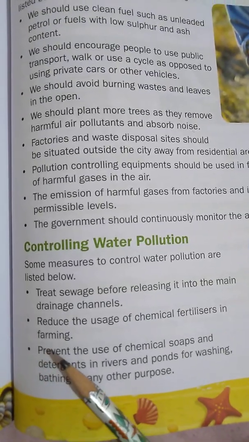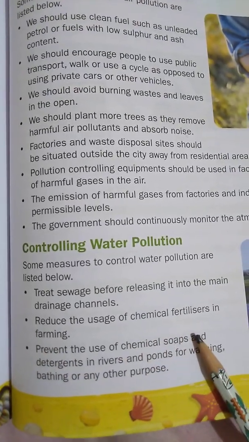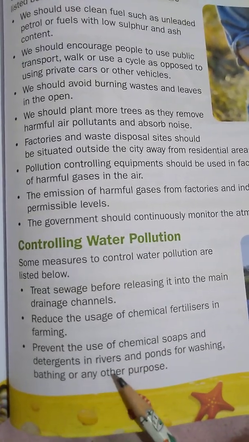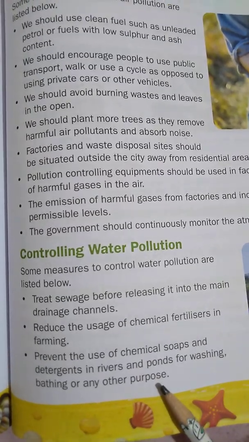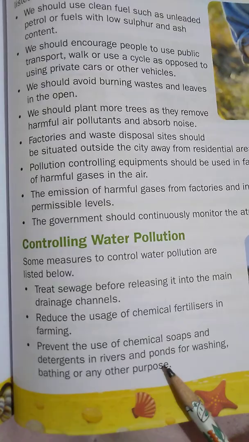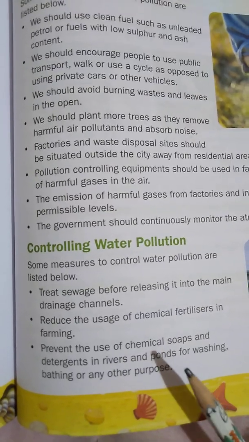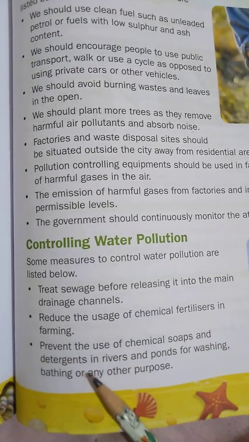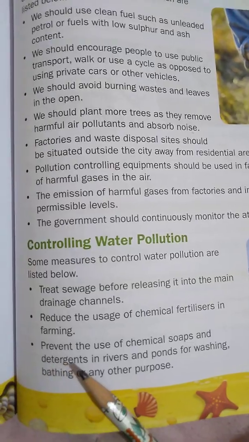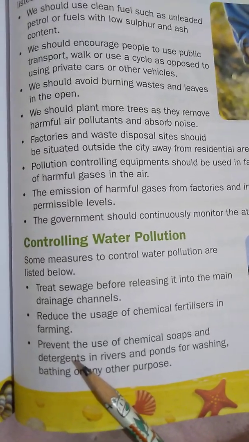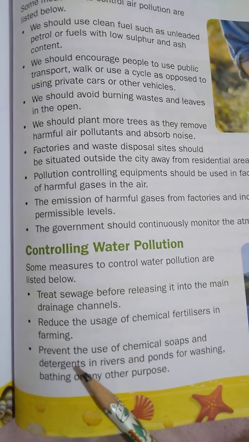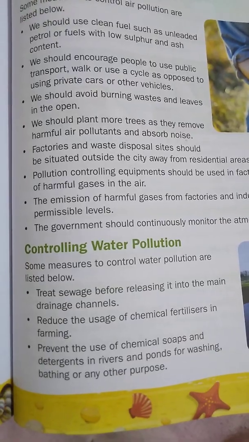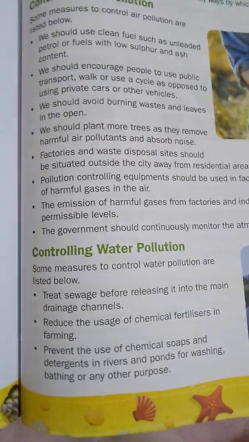Next one is prevent the use of chemical soaps and detergents in rivers and ponds for washing, bathing or any other purposes. Yes, most of the people, mostly in villages, take a bath in rivers and ponds. So they have to prevent the use of chemical soaps and detergents. Why do we use detergents, children? For washing clothes. So they have to reduce the use of chemical soaps and detergents in rivers and ponds for washing, bathing or other purposes.